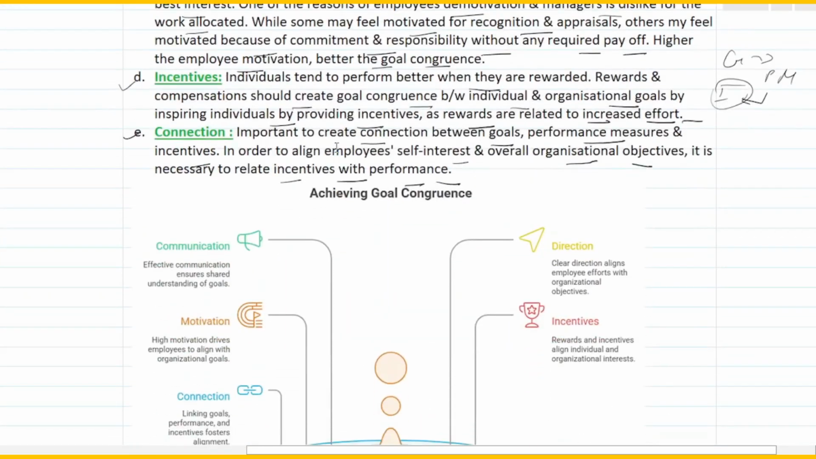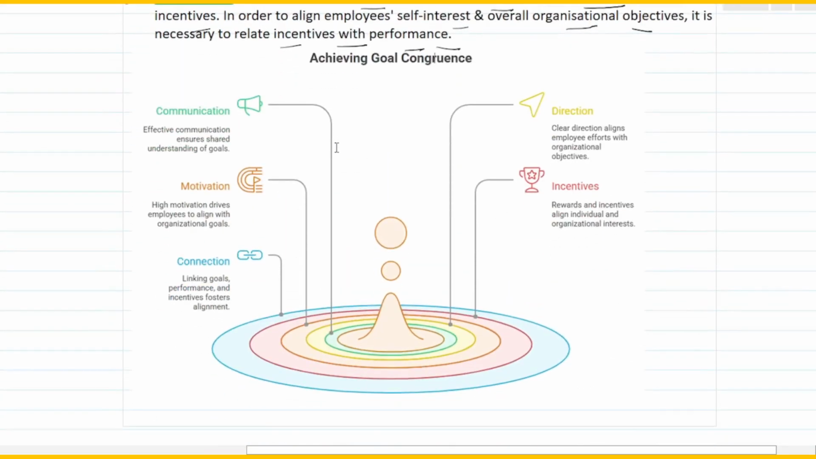Let's look at this diagram and we will be able to summarize this. First of all, communication. It talks about effective communication ensuring shared understanding of goals. Second one is motivation. It says high motivation drives employees to align with the organization goals. Then you talk about the connection. It says linking goals, performance and incentive fosters alignment. Then you talk about direction. It says clear direction aligns employee efforts with the organizational objectives. And finally you talk about incentives. Rewards and incentives align individual and organization interest, right?